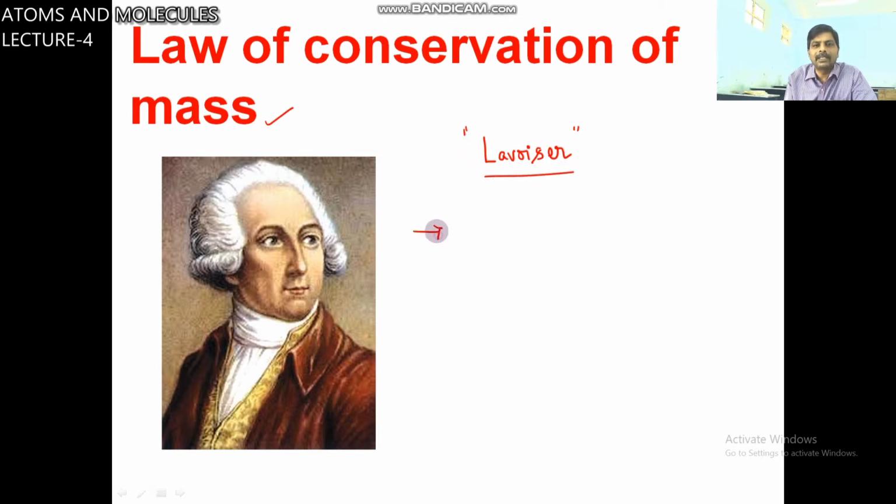Lavoisier is considered the father of modern chemistry.